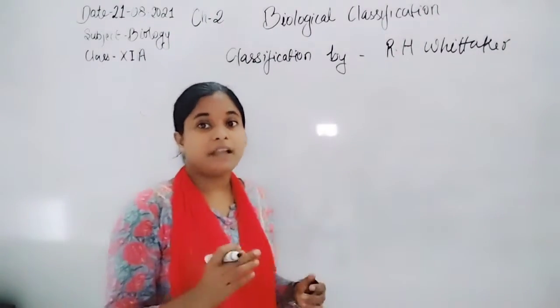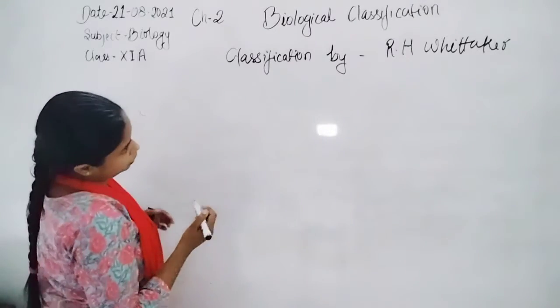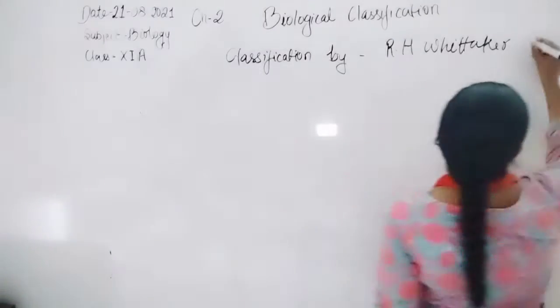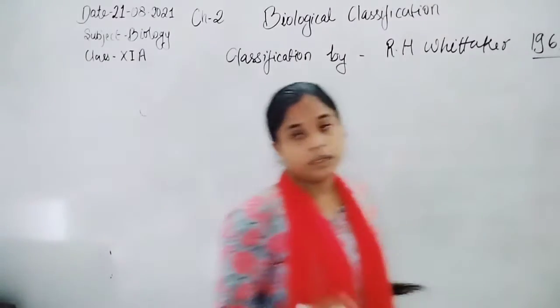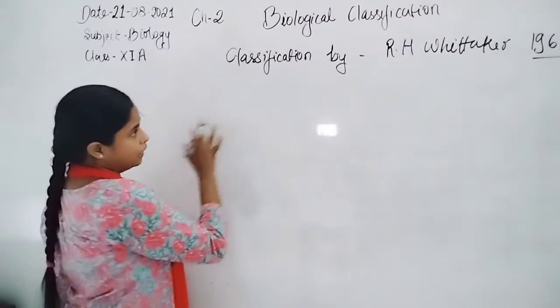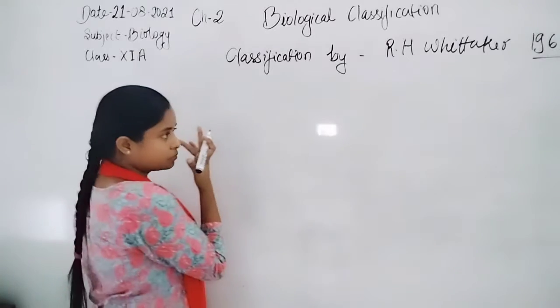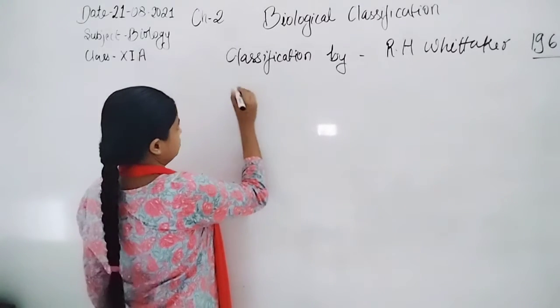R.H. Whittaker, in 1969. So how did he divide living organisms into different categories or kingdoms? R.H. Whittaker gave the five kingdom classification.